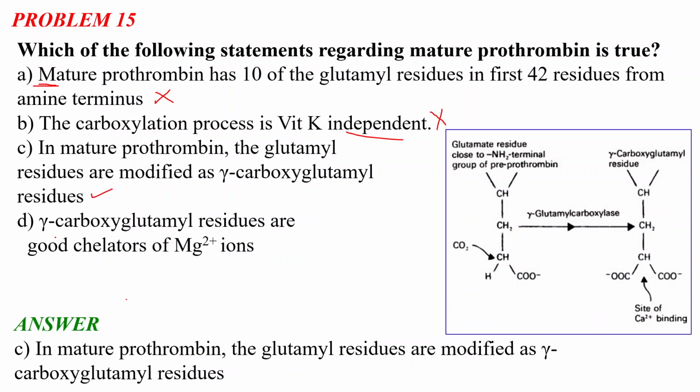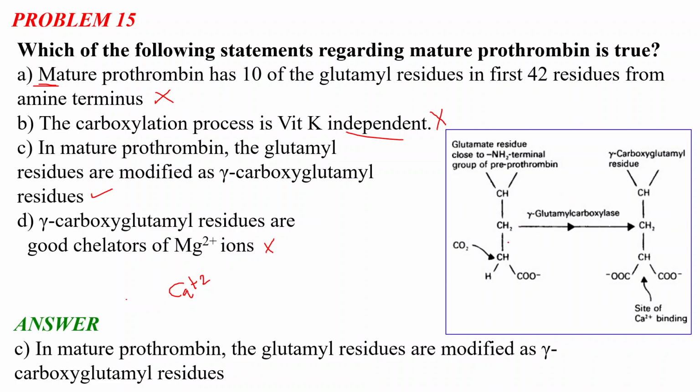And option D says that gamma-carboxyglutamyl residues are good chelators for the magnesium ion, and it is also incorrect. It will be calcium ions. Okay. So if you read the vitamin K part carefully about mature prothrombin, you can easily identify which will be the correct statement among these four.